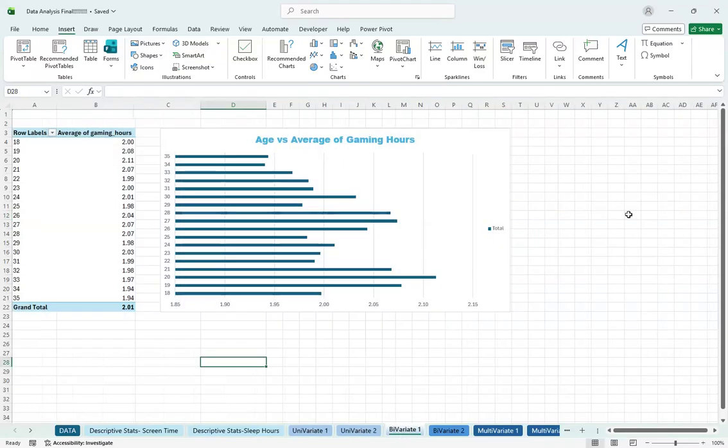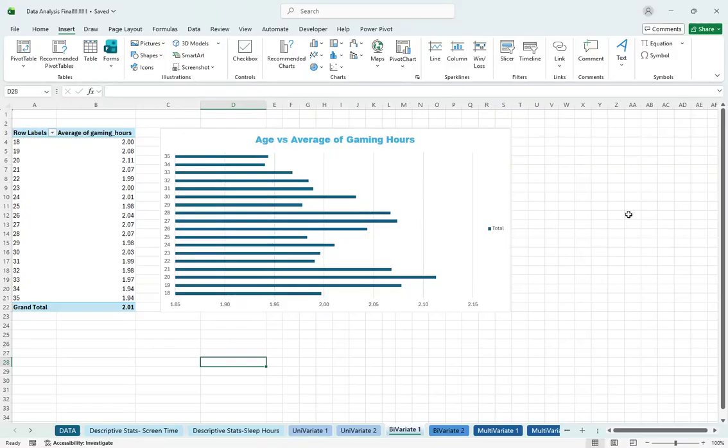So next I conducted two bivariate analyses to examine the relationship between two pairs of variables. For the first one, I took age and average gaming hours. This was just interesting to me because when I think of gaming, you're pretty much in middle school when you're gaming in my eyes, but I guess I'm wrong.